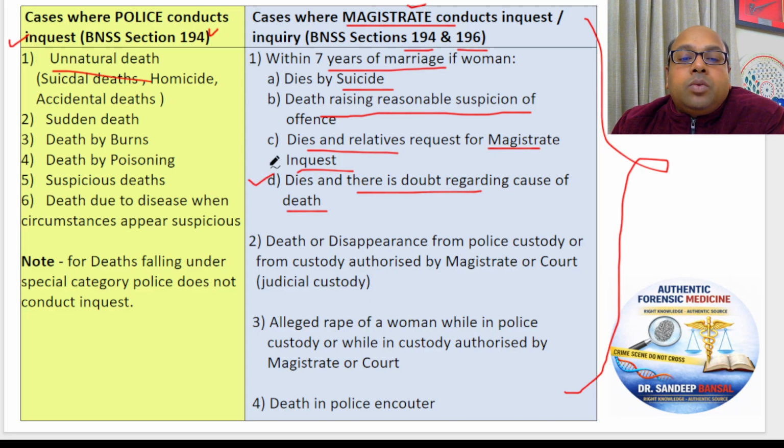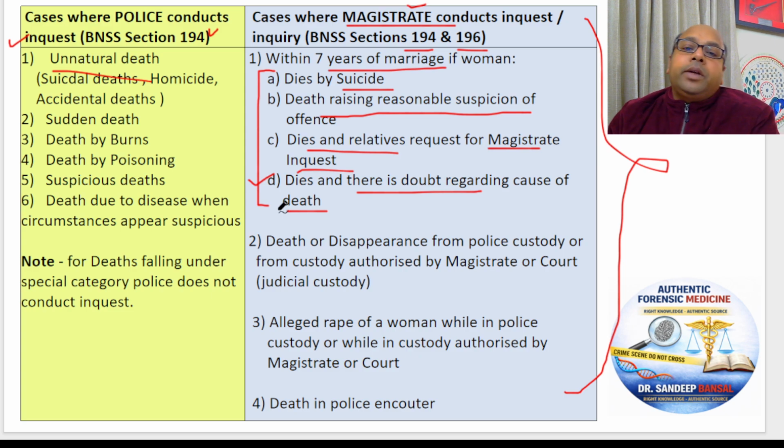So any doubt regarding the death of a married woman within 7 years of marriage, and the relatives go and inform the police that we are having a doubt of foul play, we think it was not a natural death, we think somebody has killed her, it will be a magistrate inquest.